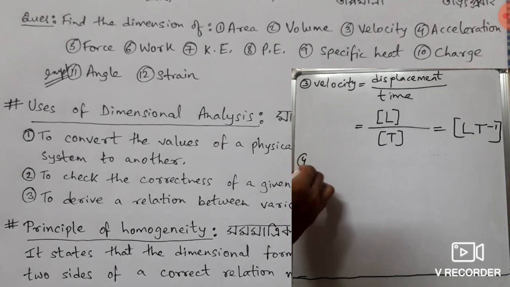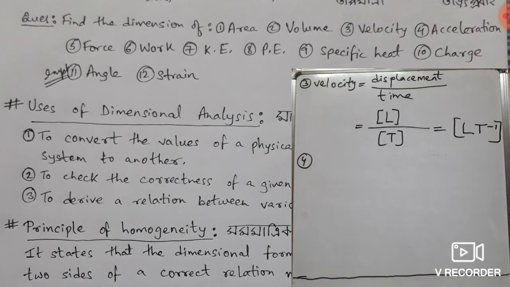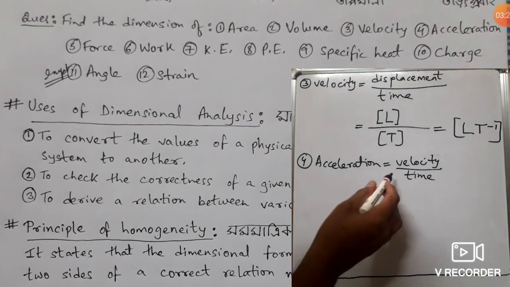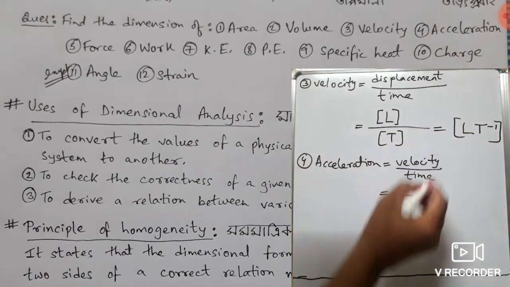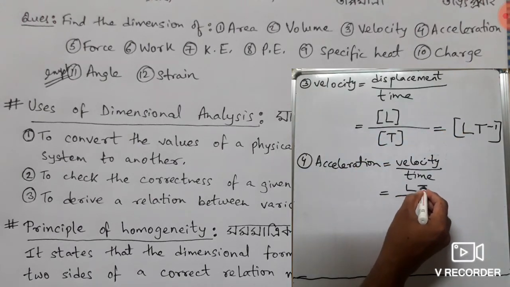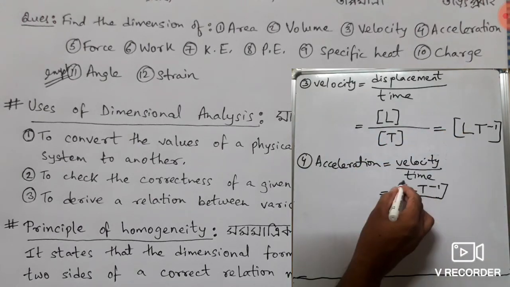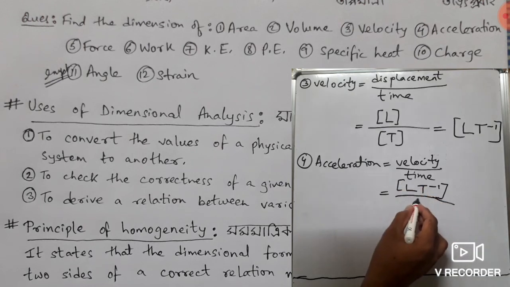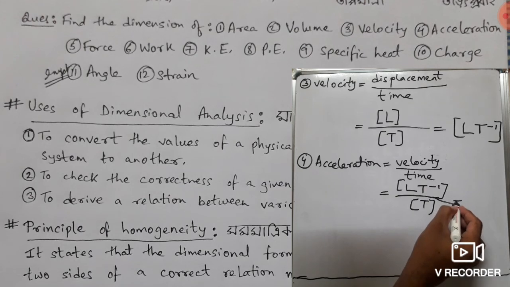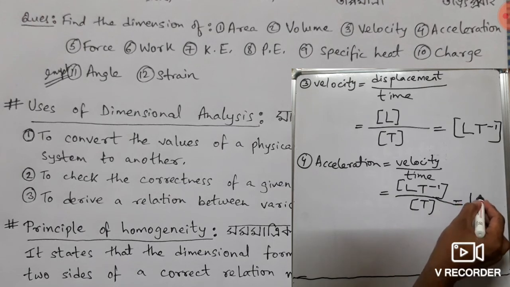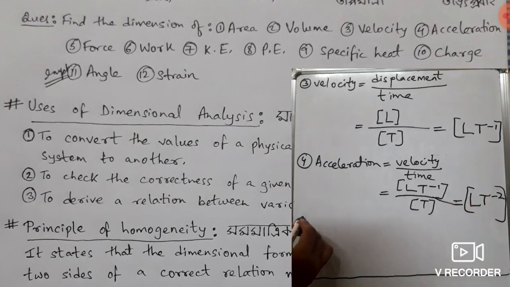Now what will be the dimension of acceleration? The acceleration formula is velocity by time. The dimension of velocity is L T to the power minus 1, and for time it will be T. So T will go up and the dimension will become L T to the power minus 2. So this is the dimension for acceleration.